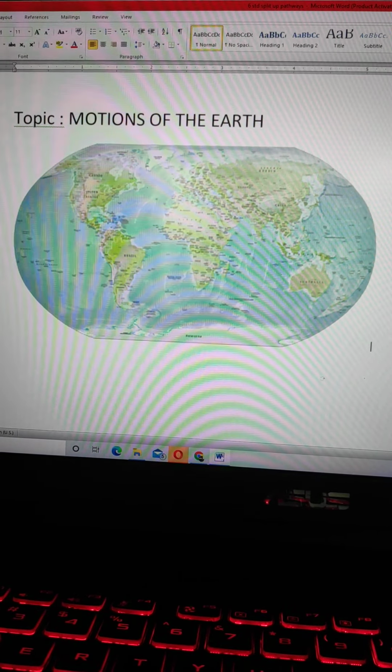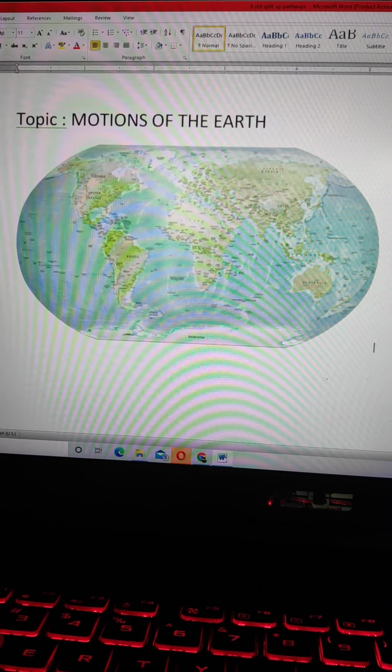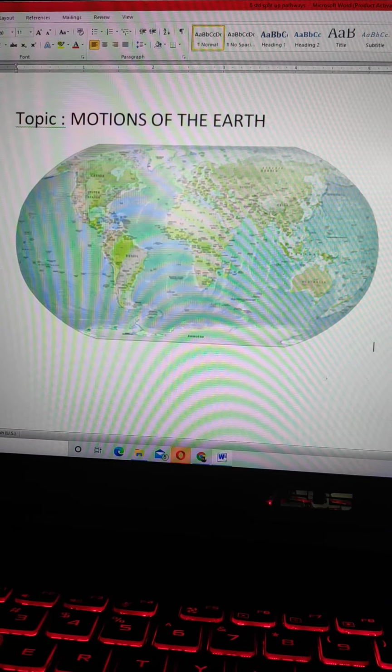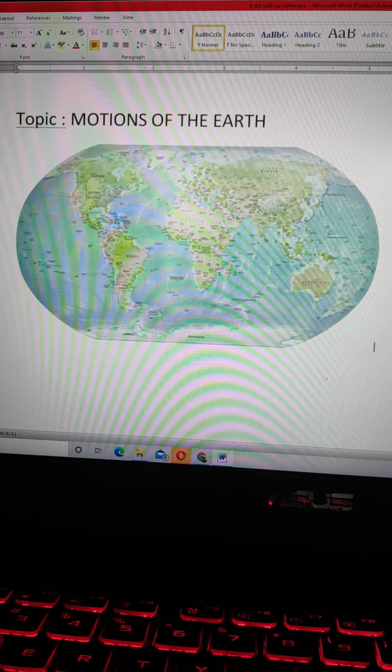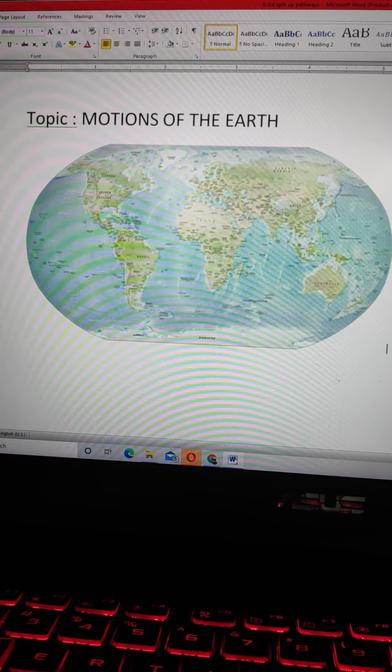Due to the earth's rotation, any moving body or wind or ocean current gets deflected towards the right in the northern hemisphere and towards the left in the southern hemisphere.